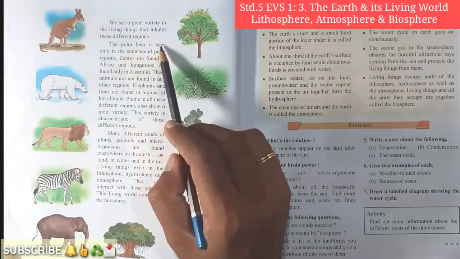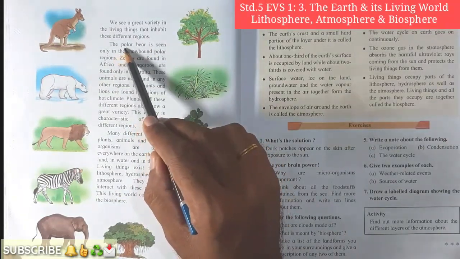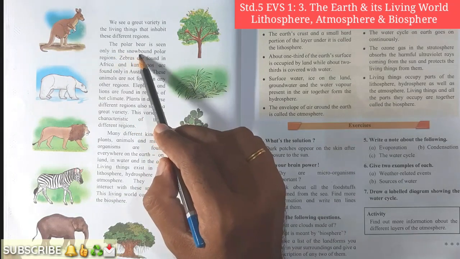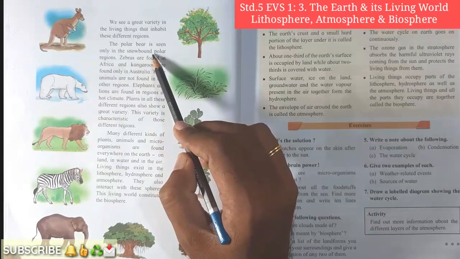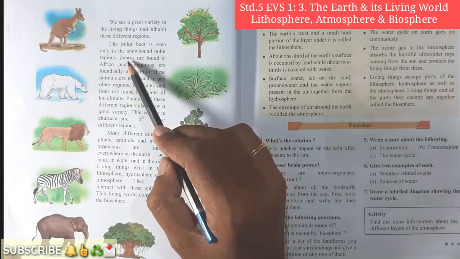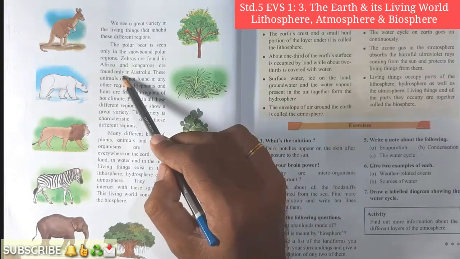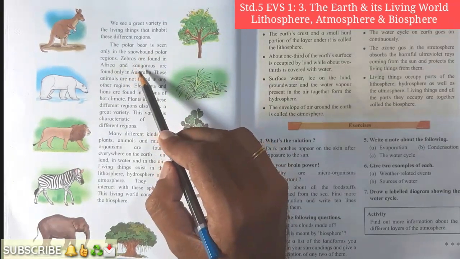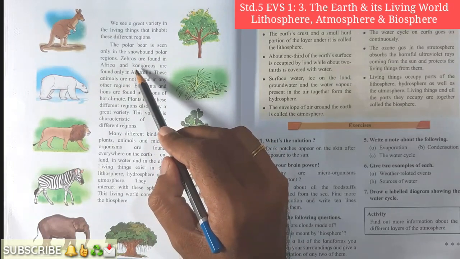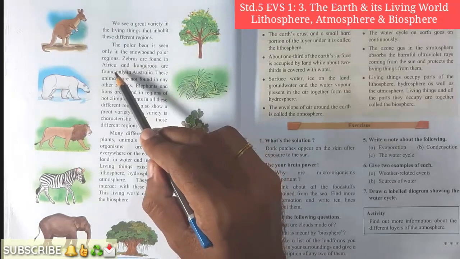The polar bear is seen only in the snowbound polar region. We can find the polar bear only in snowbound or snow-capped areas. Okay, students? And zebras are found in Africa and kangaroos are found only in Australia. Because of the temperature and atmospheric conditions, zebras are found in Africa only.